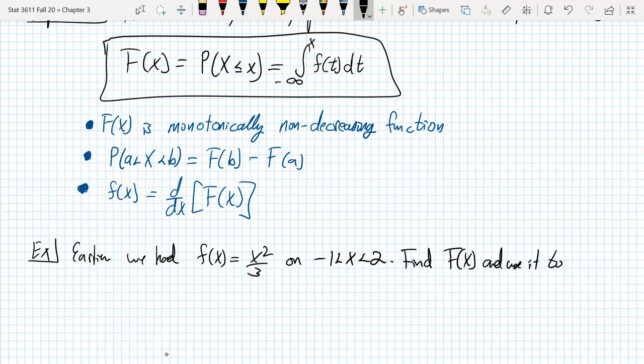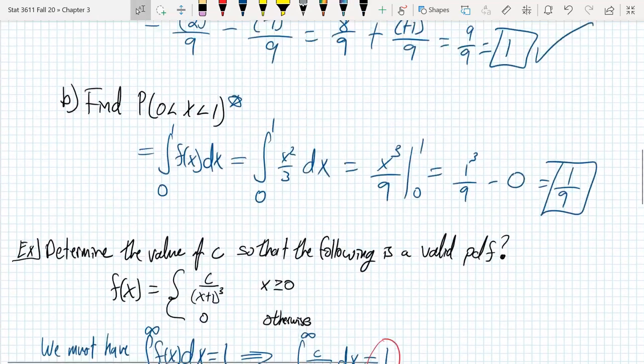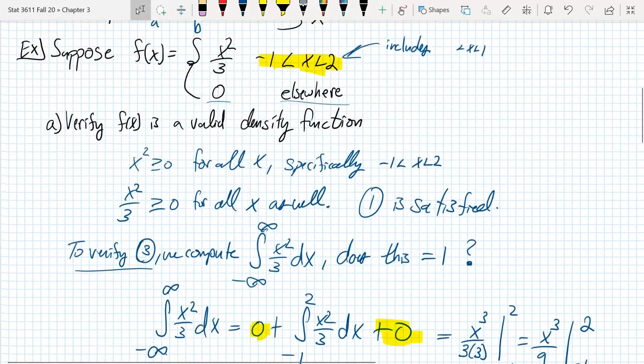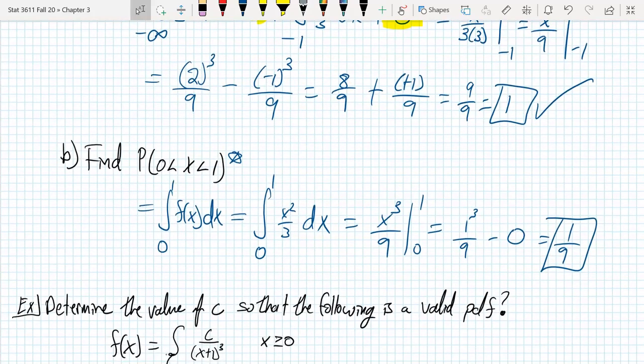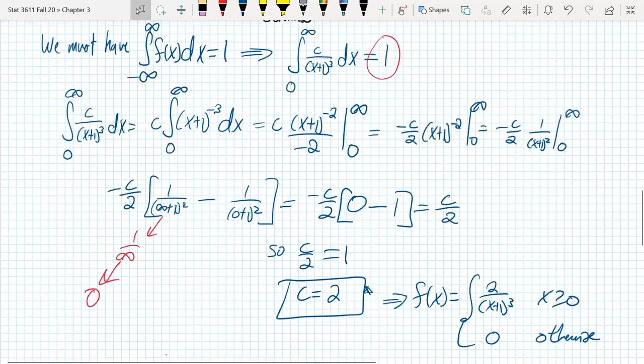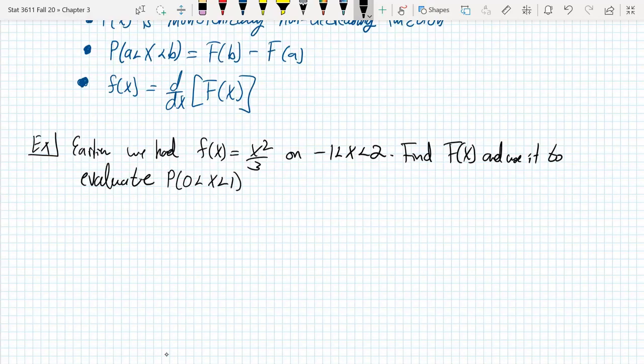What did we do in that example? Here's x squared over 3 from minus 1 to 2. And then we used that to find 0 to 1. The answer was 1/9. So let's do that again and make sure we get the same answer. So let's use that to evaluate the probability that 0 is less than X is less than 1. All right, here we go.